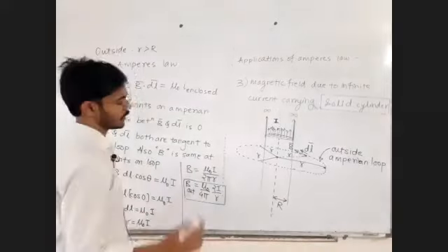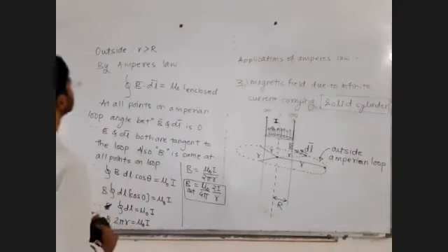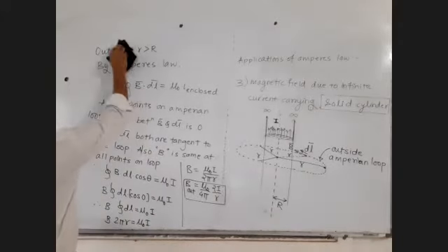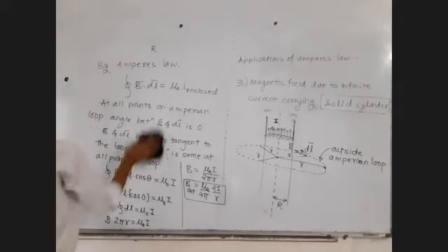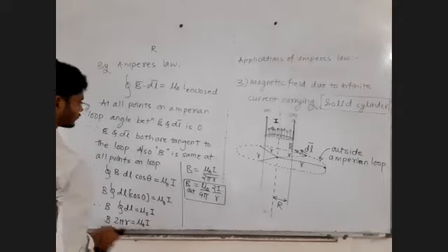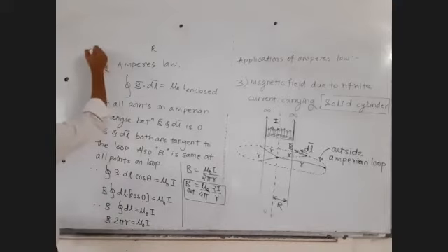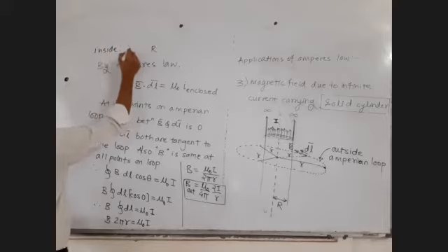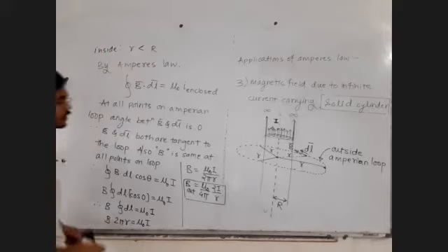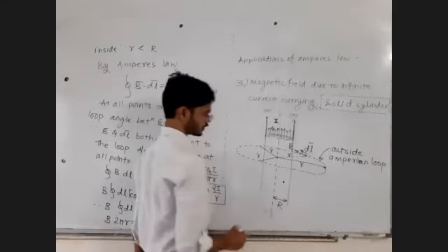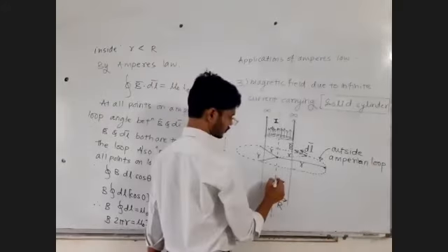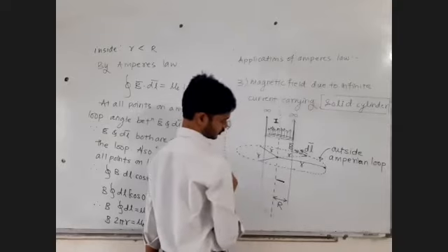Fine, let's take a point inside. Write down: inside, small r less than capital R. So let me take an inside point here. This is going to be small r.